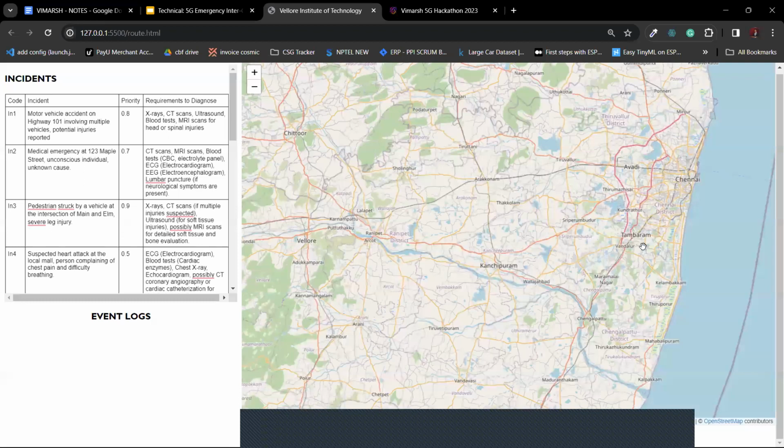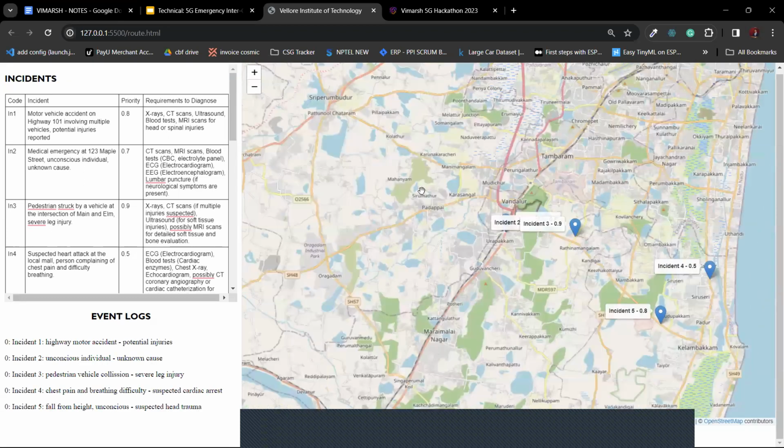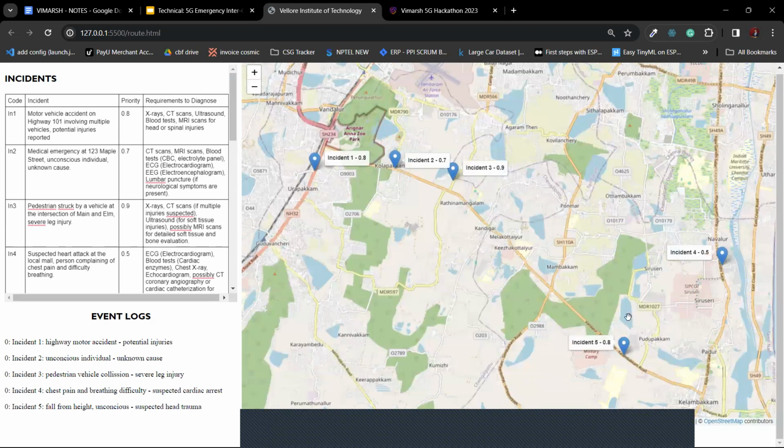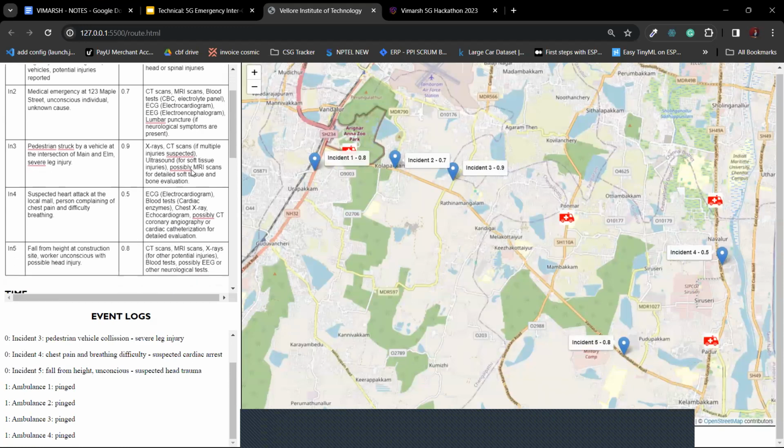Let us now look at the incident pings. Here we have 5 incidents which have occurred simultaneously in the same time frame and in the similar location. And let's also look at the position of various ambulances around the incidents. For this presentation, I've taken 5 incidents and 4 ambulances so we can demonstrate the working of a machine learning model and algorithm efficiently. Here we have requirements for each incident also, which will only be used to scrutinize the hospitals and select a particular hospital for the ambulance to go to.